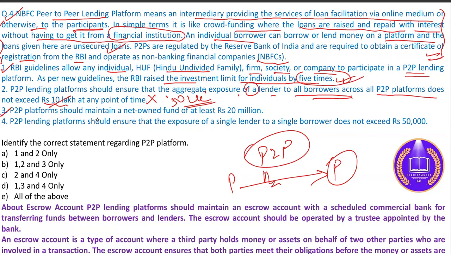The third statement: a P2P platform should maintain a net owned fund of at least 20 million rupees. This statement is also correct. A P2P lending platform should ensure that the exposure of a single lender to a single borrower does not exceed rupees 50,000. This statement is also correct. So option number D is correct.